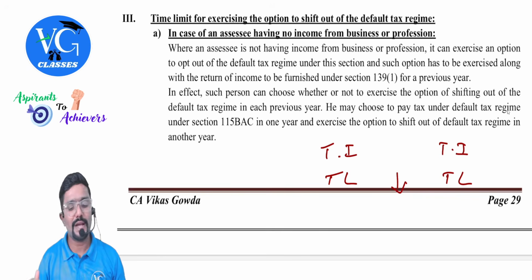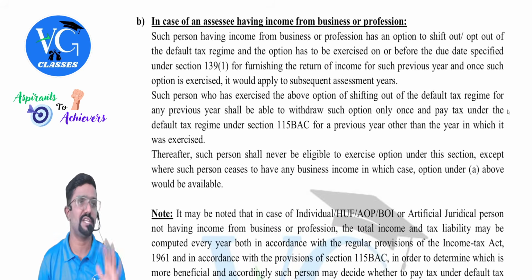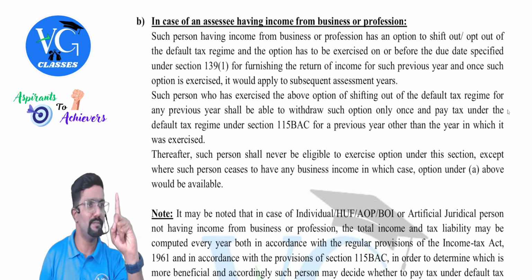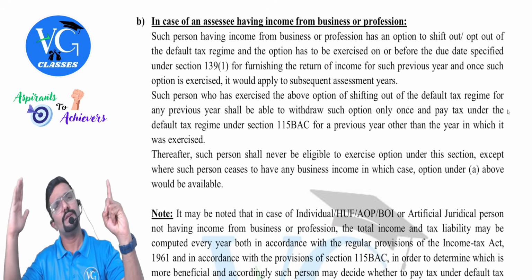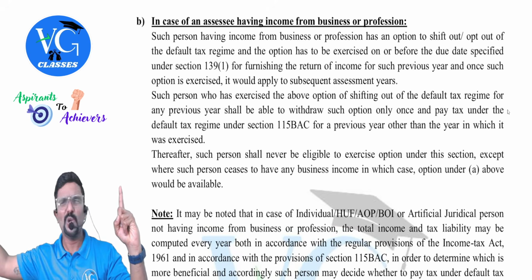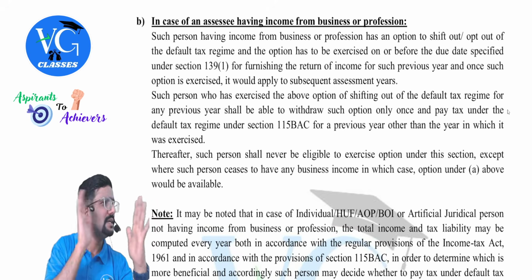Then, sir, what if the assessee has business income or professional income? Then you have some restriction. What is it? First, you are assumed to be following default regime. Sir, I don't want default regime. I want to follow optional regime. Go. And once you go there, continue there itself, even in the upcoming year. No, sir, in some year I felt I don't want it. Can I come back to default? Yes.